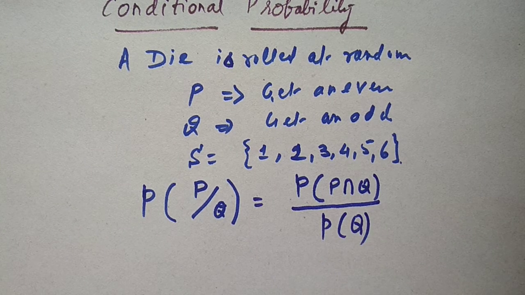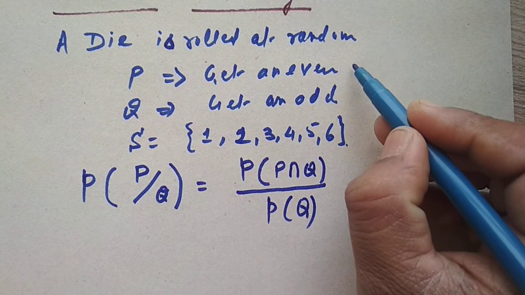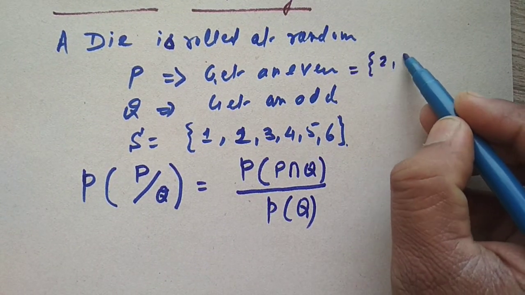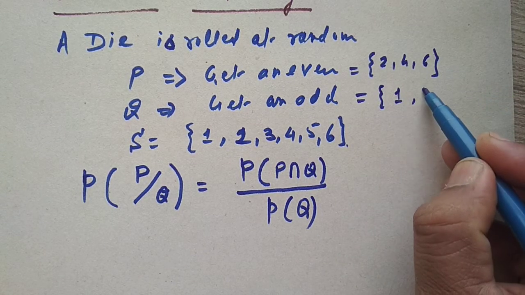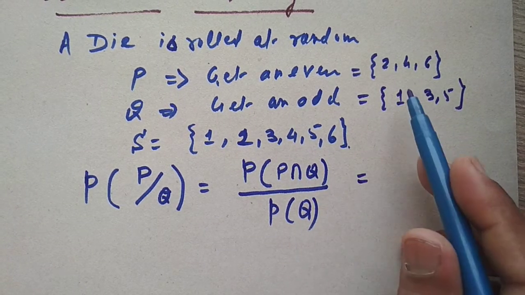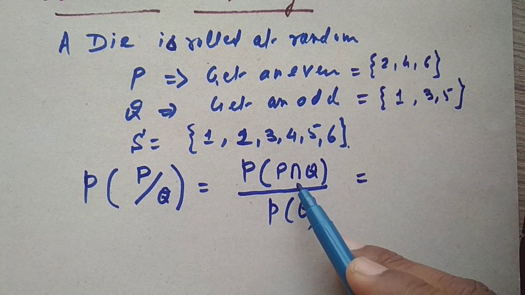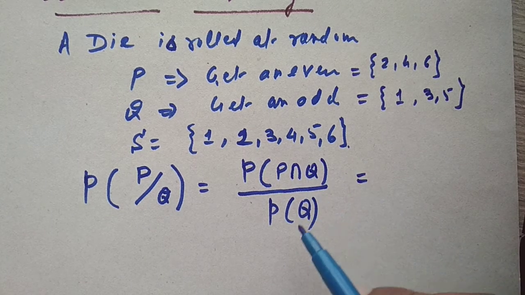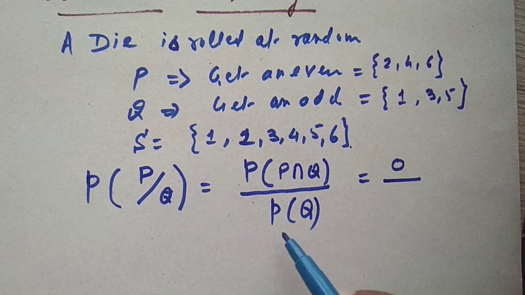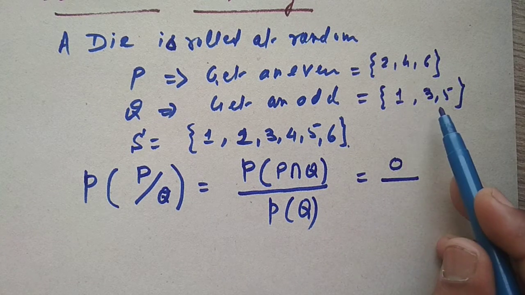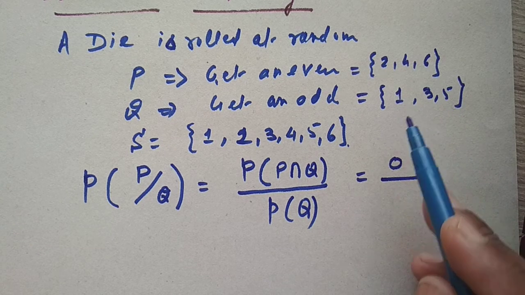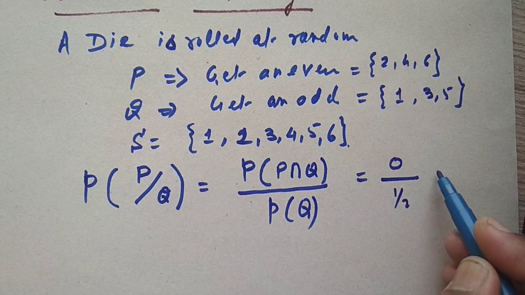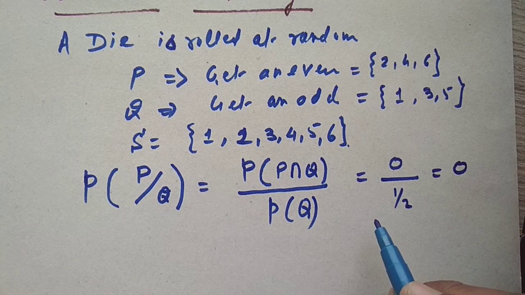Then, what is P intersection Q? P is the even numbers 2, 4, 6, and Q is 1, 3, 5. We know that the intersection is empty, so the probability n of P intersection Q upon n of S will be 0. And P of Q carries 3 favorable outcomes, so it is 3 upon 6, that is half. The answer is still 0. Such is the meaning of conditional probability.